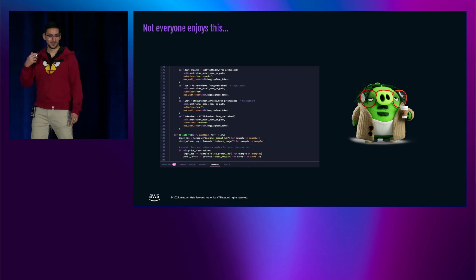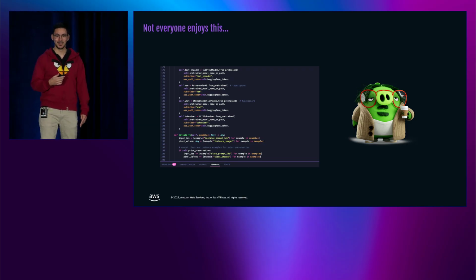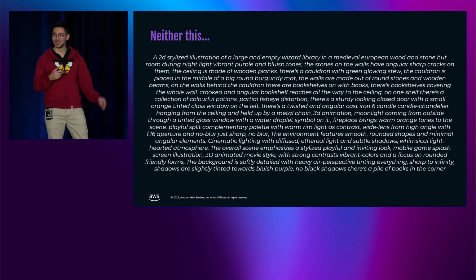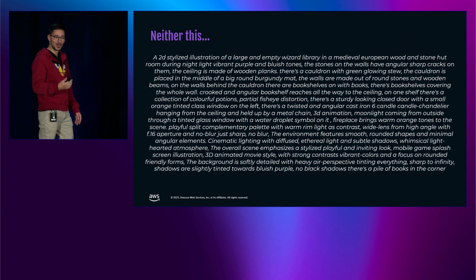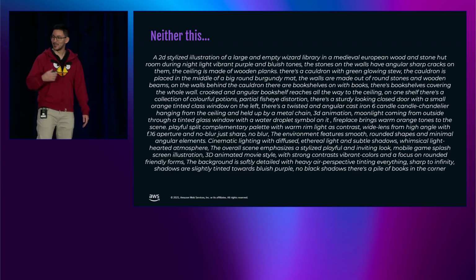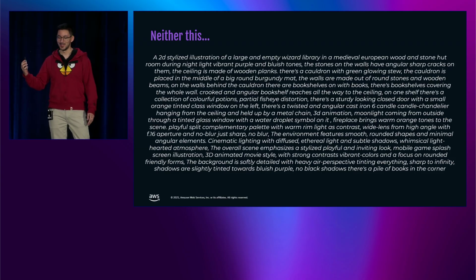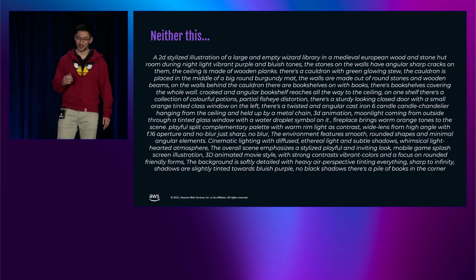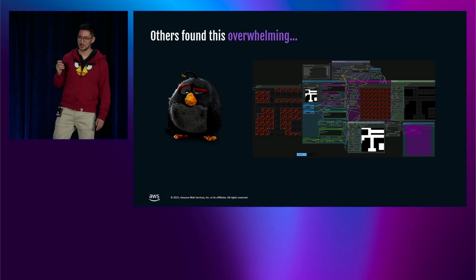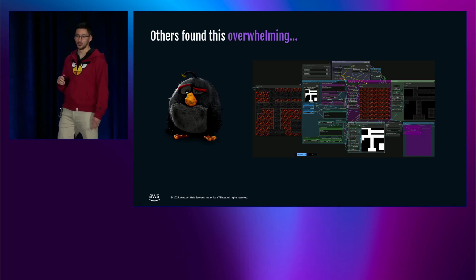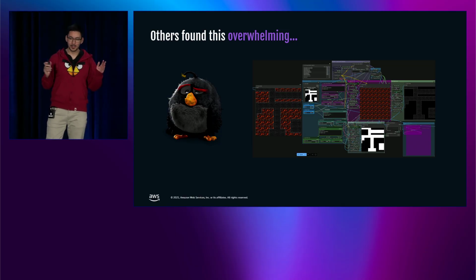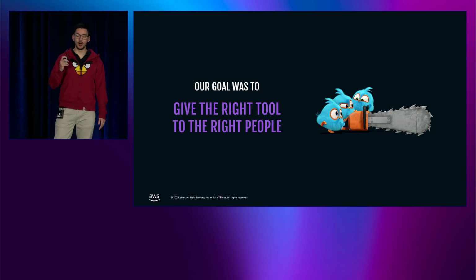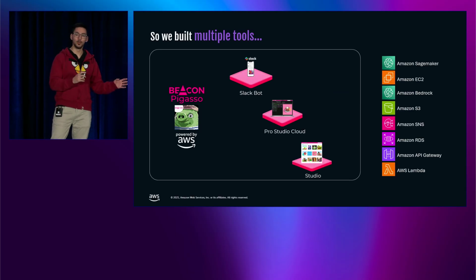Some people at Rovio, like myself, ML engineers, like to generate the images using Python, but the artists are not that technical. They may prefer creating prompts like this to explain what they want to generate. They have the vocabulary to create prompts like this, explaining the lighting, the camera angle, the characters. But it's not for everyone, and this is not even the longest one, it's just the one that could fit in the screen. So not everyone enjoys writing this. Also, these flowchart tools that we call workflows are very complicated. So not everyone enjoyed that, but some did. So our goal was clear. We had to give the right tool to the right people.